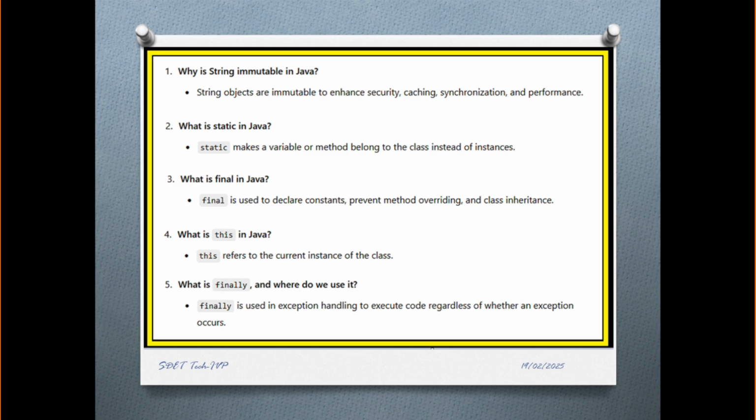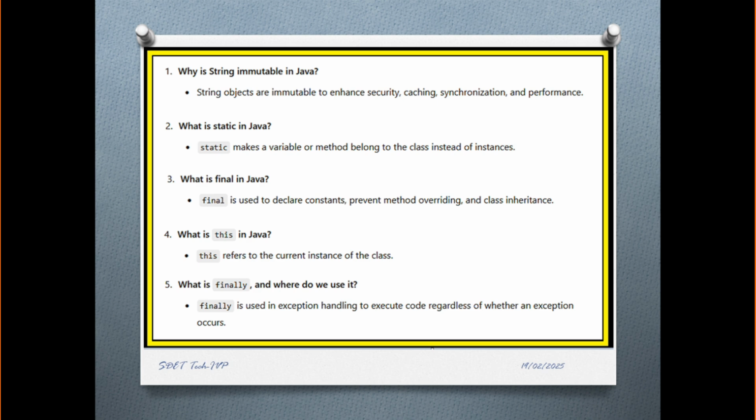What is static in Java? Static means a variable or method belongs to the class instead of the instance. What is final in Java? Final is used to declare constants, prevent method overriding and class inheritance. What is this in Java? This refers to the current instance of the class.